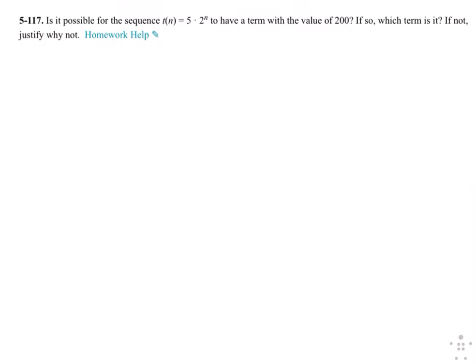Okay, for 5.1.17, they're saying for this sequence, is it possible to have a term with a value of 200? Exactly, right? Because the domain is n is integers greater than or equal to 1, right?